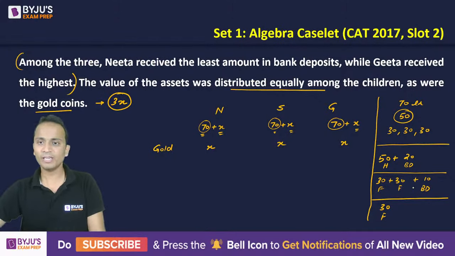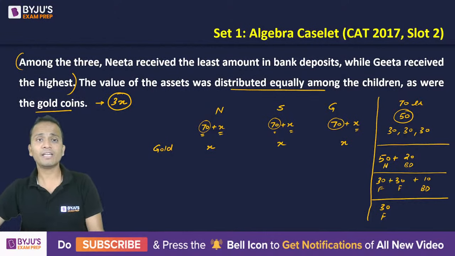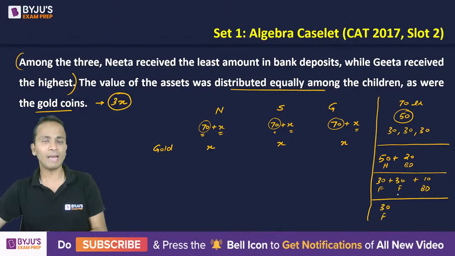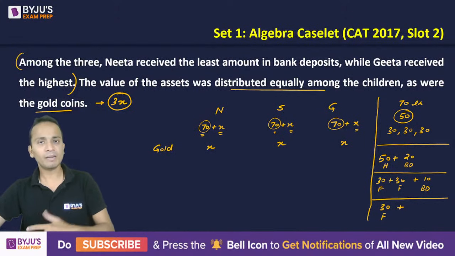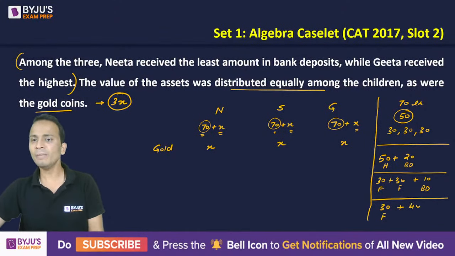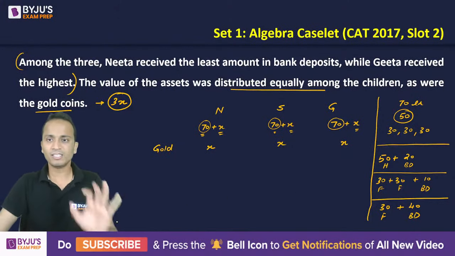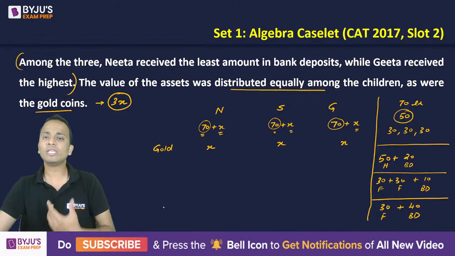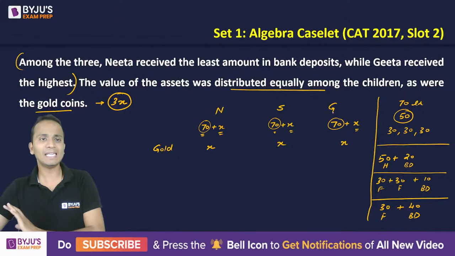Right. Okay. So one of the children will get a 50 lakh house and 20 lakh in terms of bank deposit. Another child will get 2 flats and 10 lakhs in terms of bank deposit, and the remaining child will get 1 flat and the remaining 40 lakhs in terms of bank deposit. All right. So this is the data that I have compiled. Now I just have to distribute it among these 3 children, Neeta, Sita and Geeta.